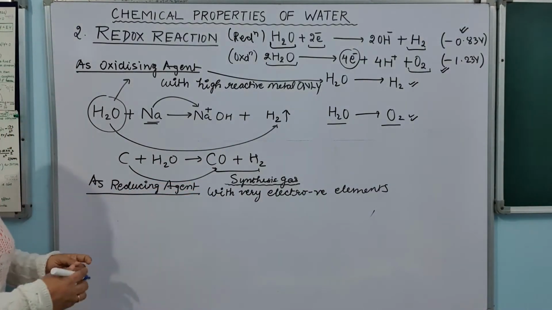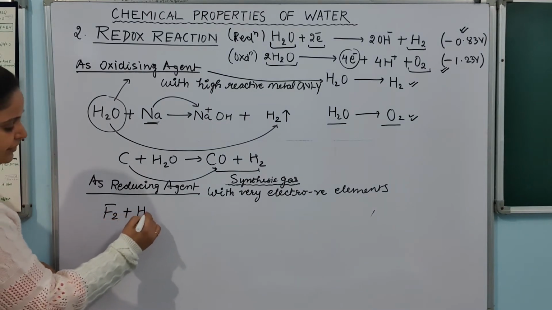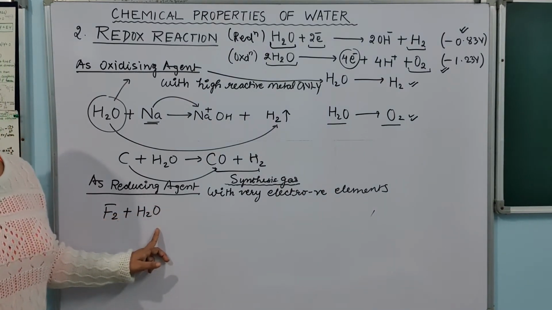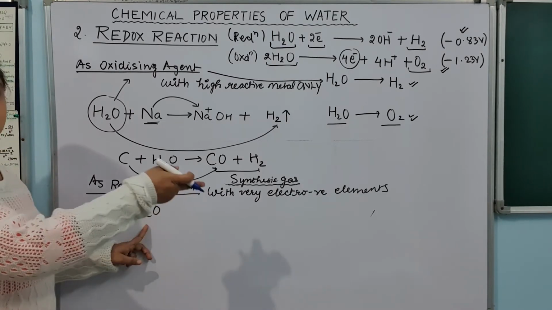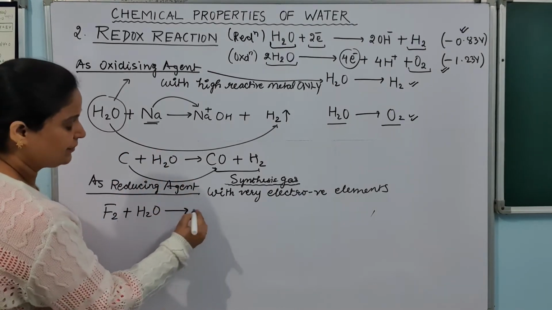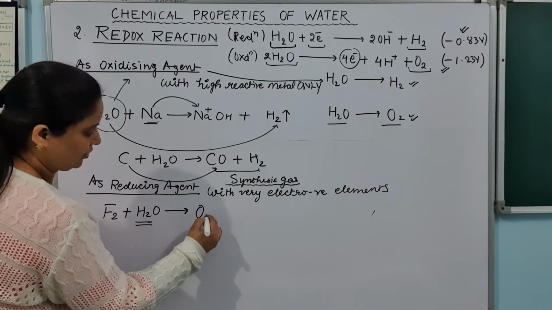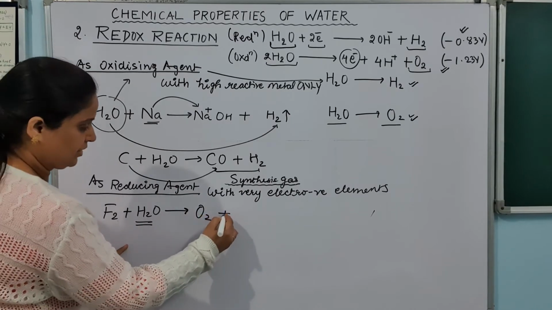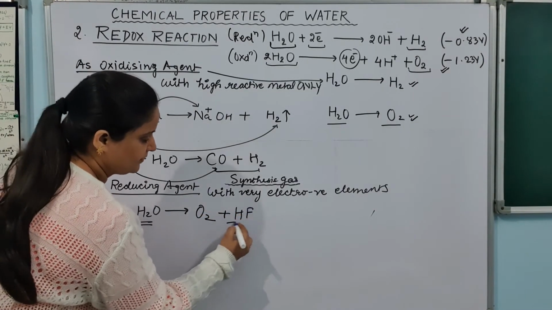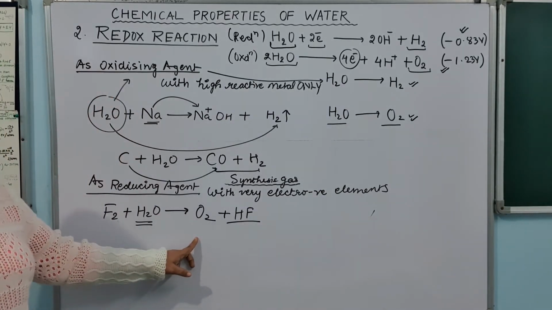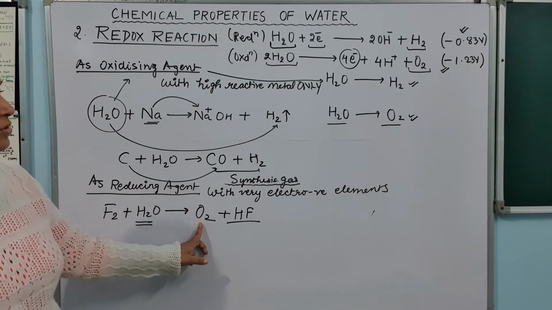So let's see the reaction. What will happen when fluorine reacts with water? So I am taking fluorine here and reacting it with water. What will happen? This water will turn into oxygen. And what will your fluorine do? Look at this. Water is turning into oxygen, and now this fluorine will turn into HF. Okay, so this is the reaction where fluorine is turning into HF and water is turning into oxygen.